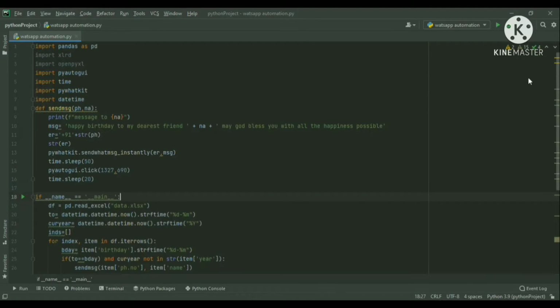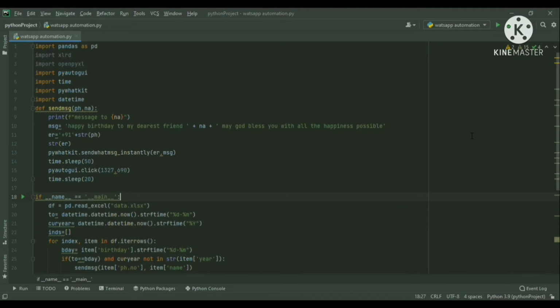So, I will explain all the libraries that we have used in our project. First, we have used the Pandas library. Pandas is used to analyze data by reading it. Then we have used the XLRD library. Using this, one can retrieve information from a spreadsheet. Then we have used the library OpenPyXL that is used for reading and writing in an Excel sheet.